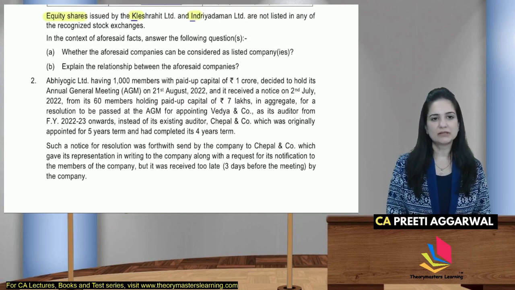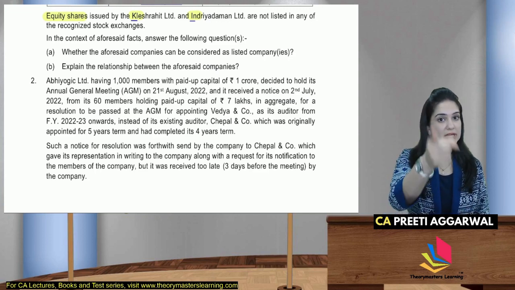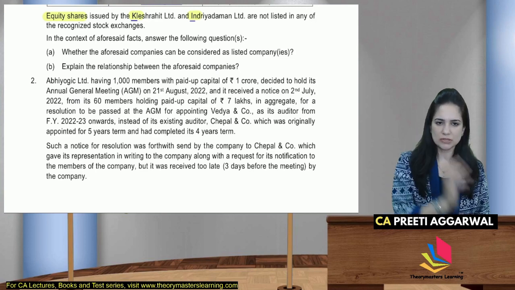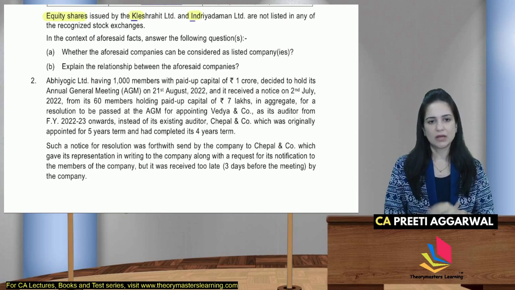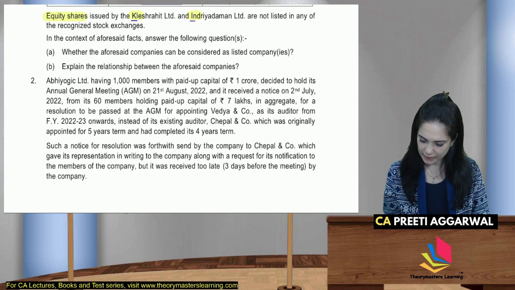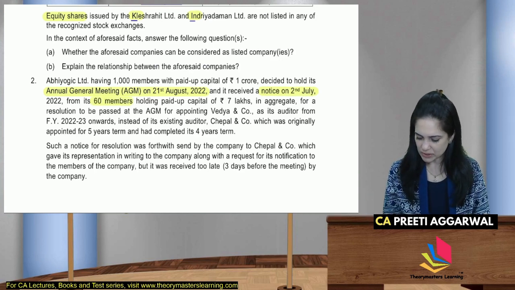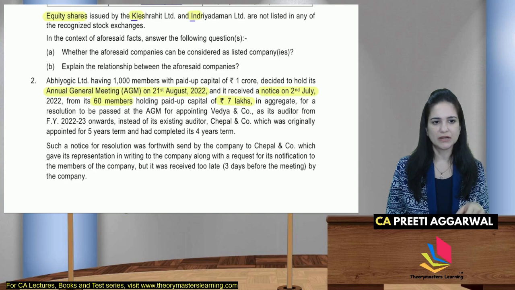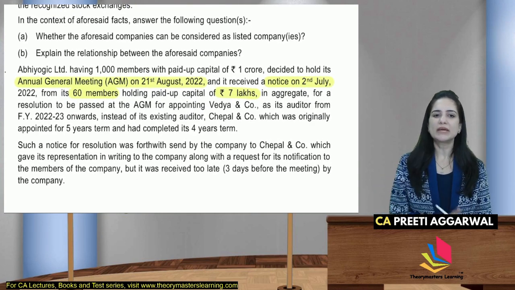Abhiyogik, having 1,000 members with paid up capital of 1 crore, decided to hold the annual general meeting on 21st August. Date, important, AGM, 21st August. They received a notice on 2nd July from 60 members holding paid up capital of 5 lakhs. Important data. So let's highlight the important data. AGM is on 21st August. We receive a notice on 2nd July from 60 members. How much do they hold? 7 lakhs in aggregate.